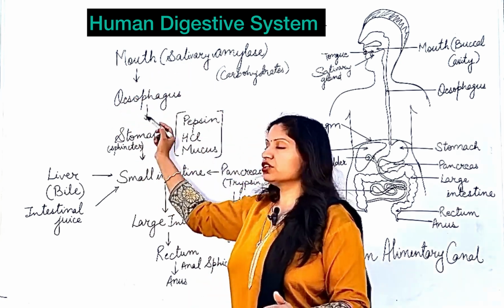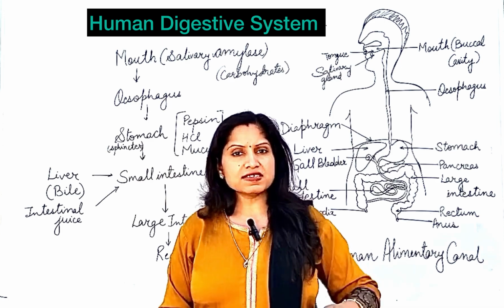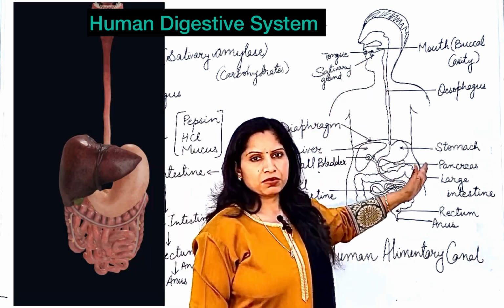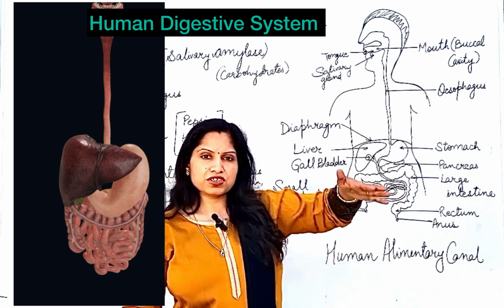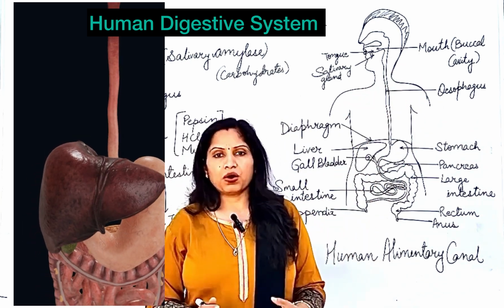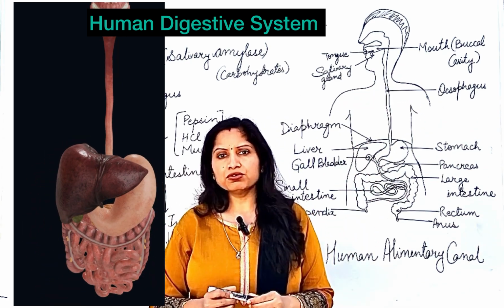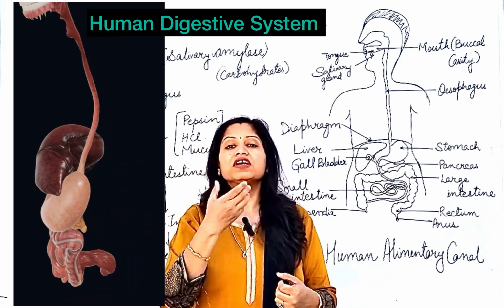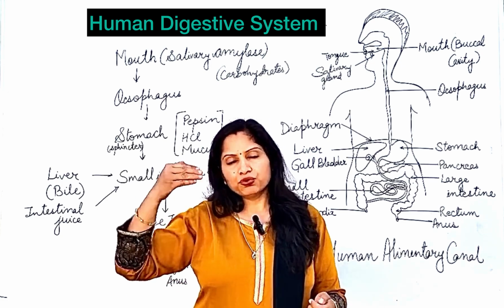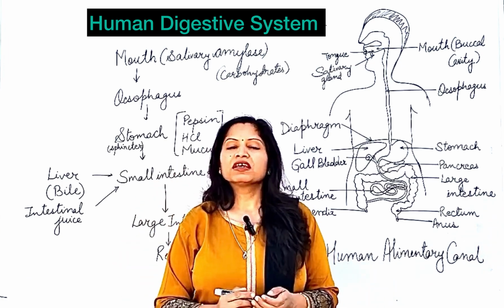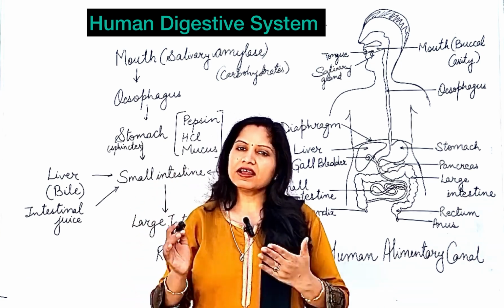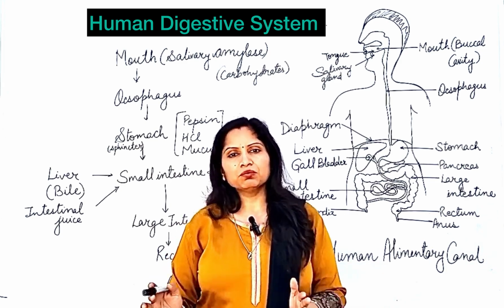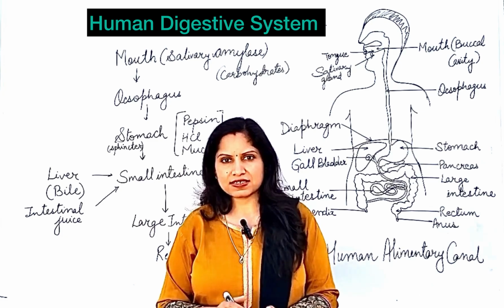Then the food goes into the esophagus. The esophagus is a long tube-like structure that connects the mouth up to the stomach. When the food goes from the mouth into the esophagus, there is alternate contraction and relaxation of the muscles of the esophagus so that the food is pushed downwards. These alternate contraction and relaxation movements of the esophagus are known as peristaltic movements or simply peristalsis.